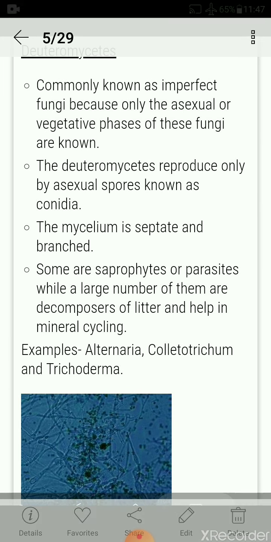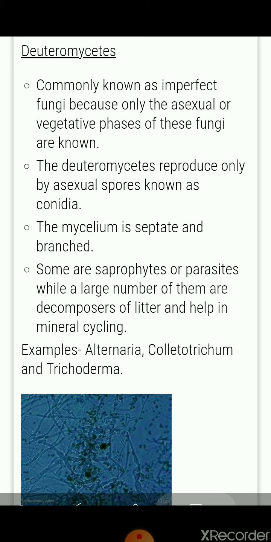Now the next class is Deuteromycetes, commonly known as imperfect fungi because only the asexual or vegetative reproductive phase is present. Sexual reproduction is not known in this class, so that's why it is called imperfect fungi. The Deuteromycetes reproduce only by asexual spores known as conidia.